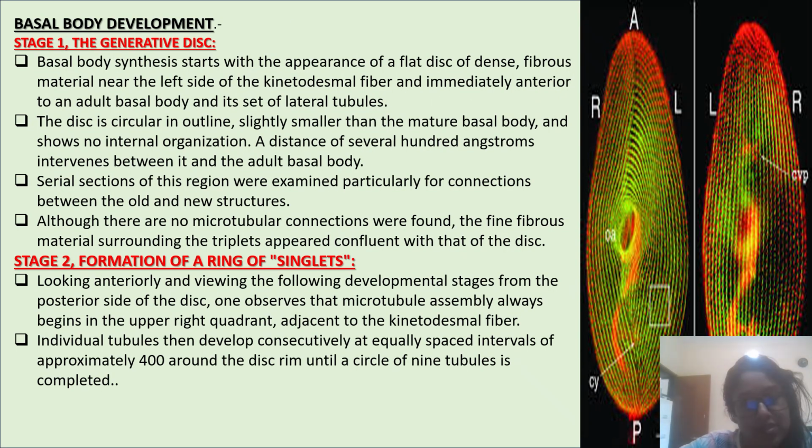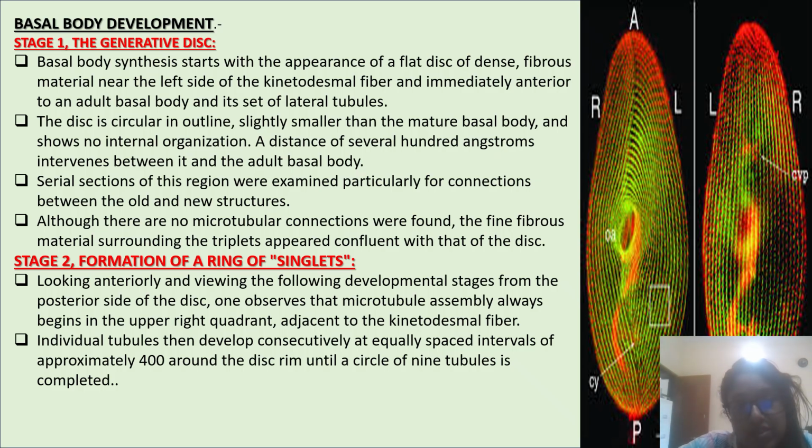Next, basal body development. Stage 1, the generative disc. Basal body synthesis starts with the appearance of a flat disc of dense fibrous material near the left side of the kinetodesmal fiber and immediately anterior to an adult basal body and its set of lateral tubules. The disc is circular in outline, slightly smaller than the mature basal body, and shows no internal organization. A distance of several hundred angstroms intervenes between it and the adult basal body.